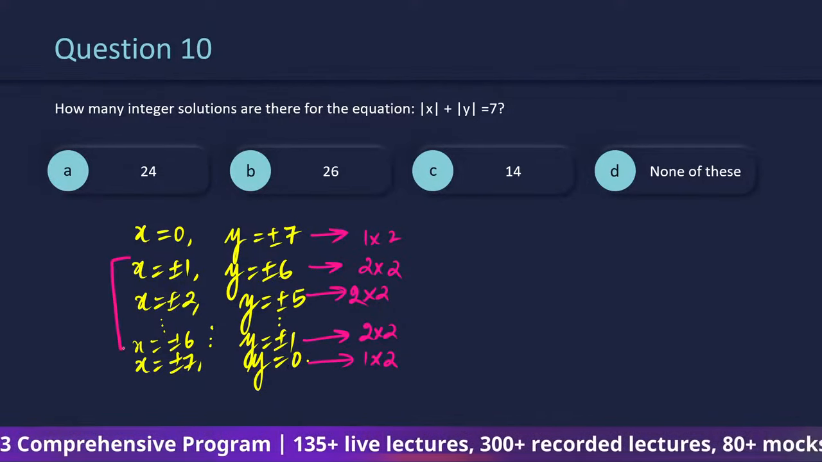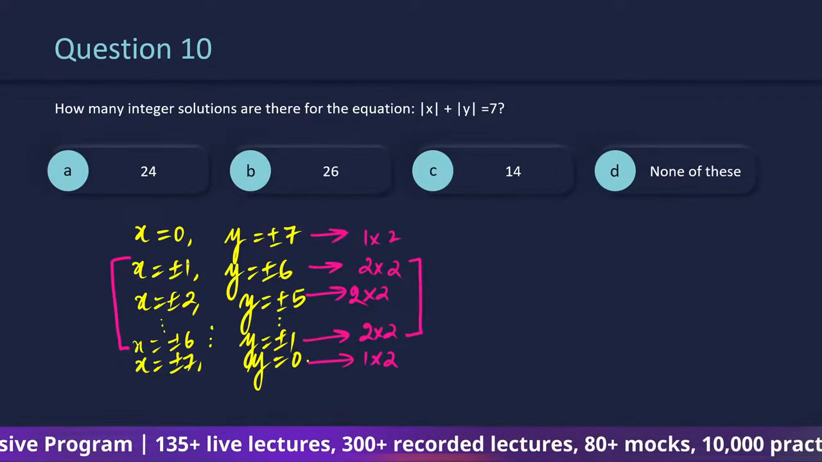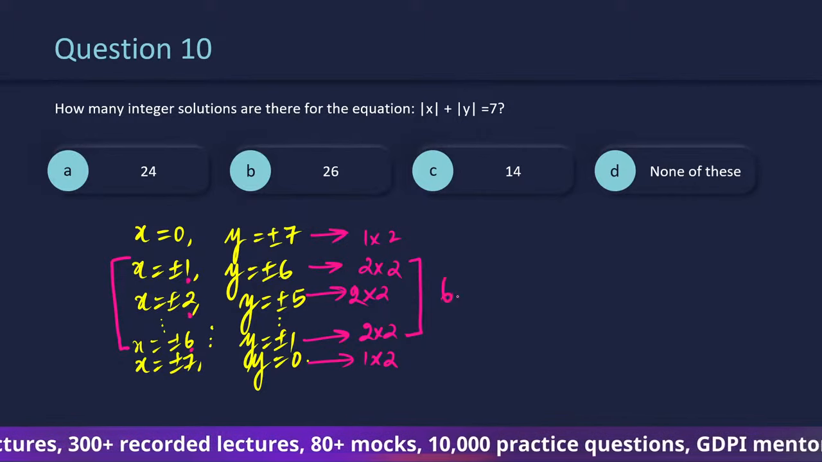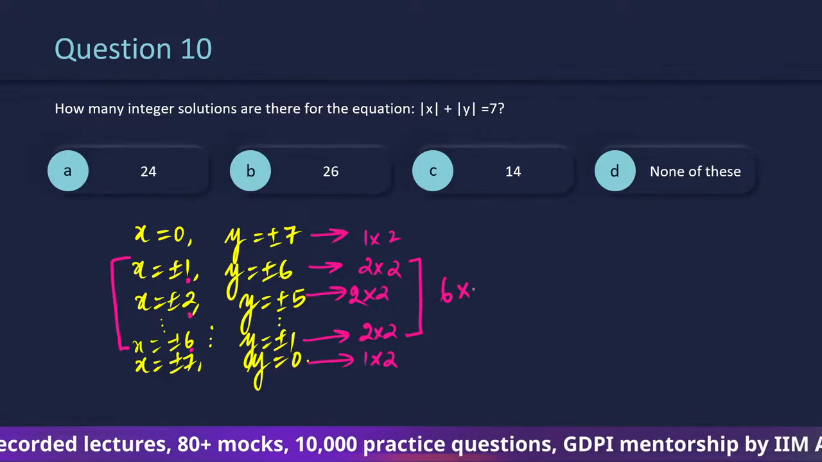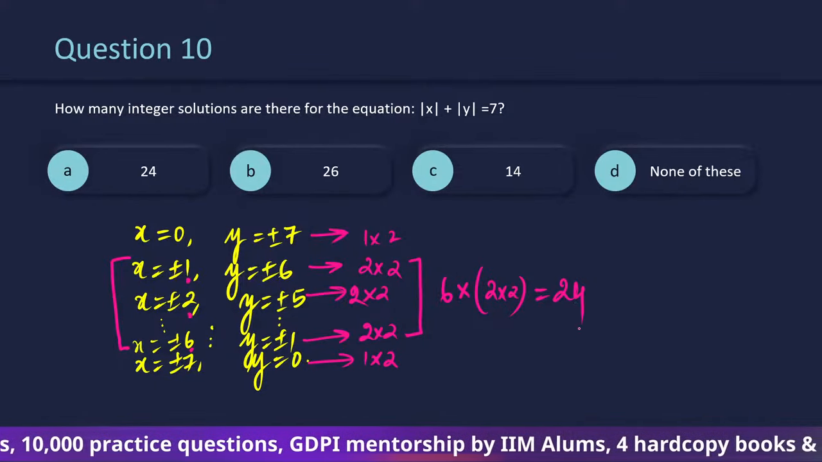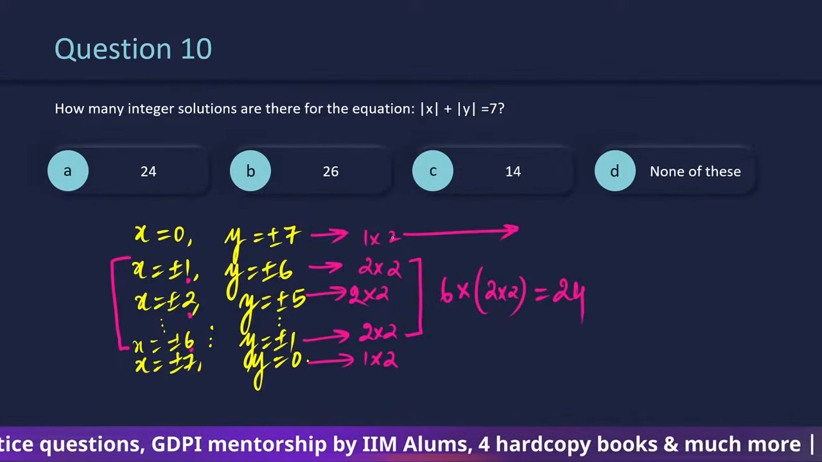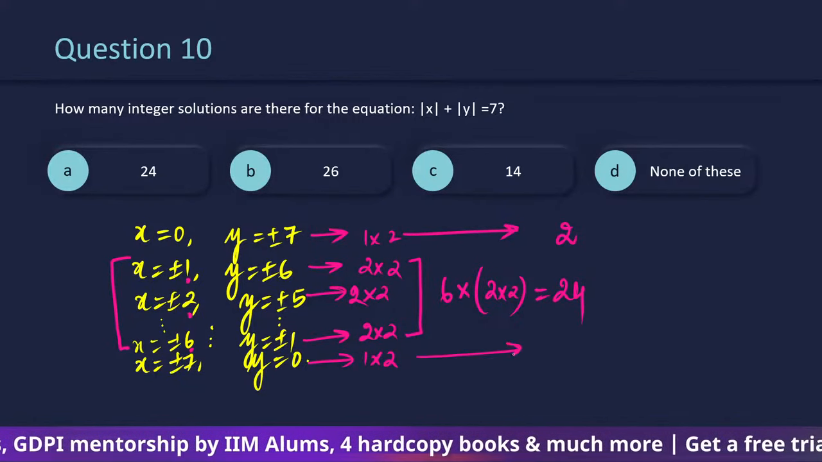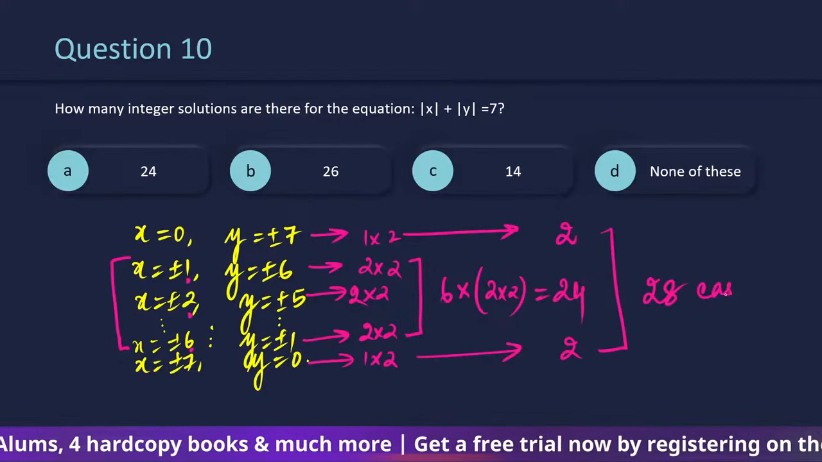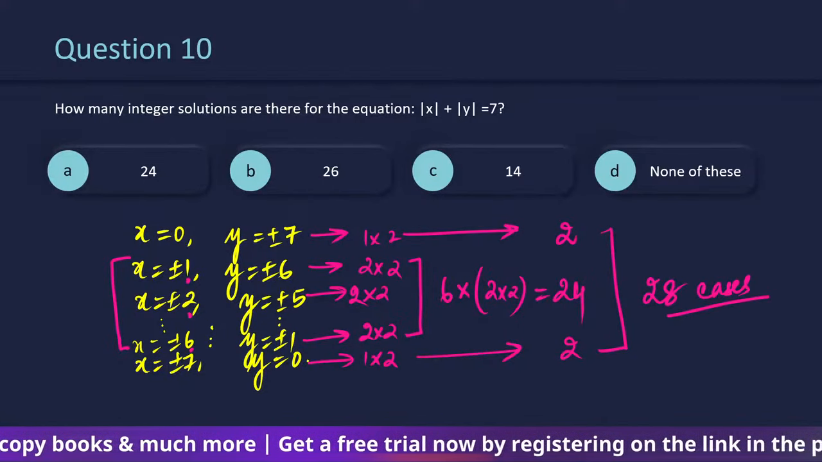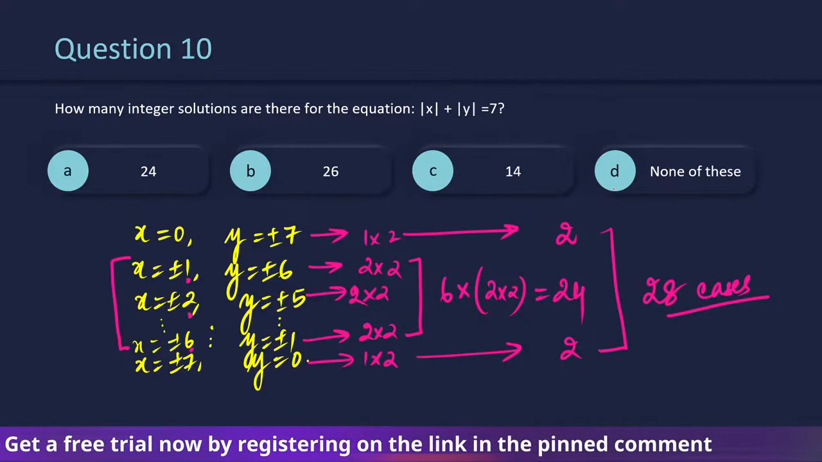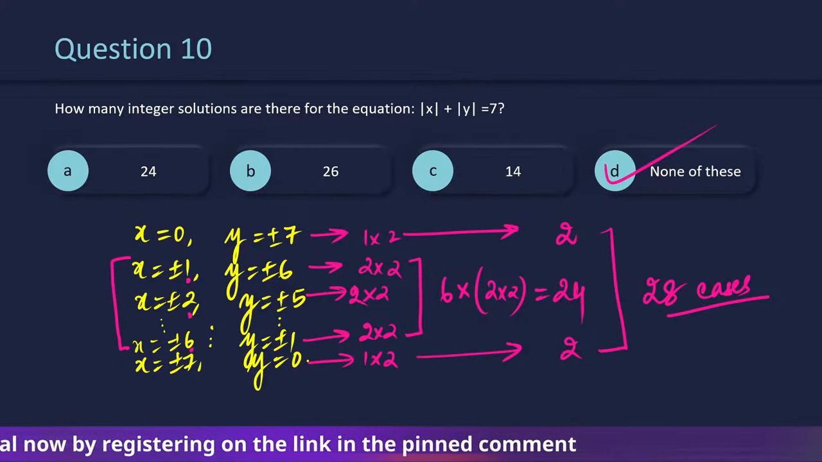So how many 2 into 2 cases होंगे? So pay attention to x, 1, 2, up to 6. So can we say there are 6 cases and each case is going to give us 2 into 2 scenarios. So this is 6 into 4, 24. सामने वाले से we will be having 2 cases. Last वाले से we will be having 2 cases. We will have a total of 28 cases, or 28 integral solutions is what we are going to have. Right? That will result in none of these. यही एक है.